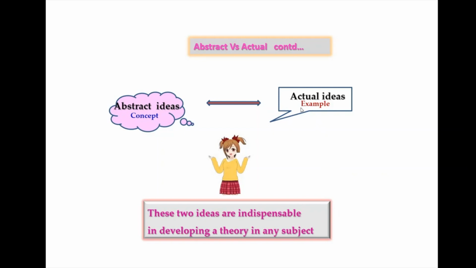The reason is, suppose we have an example, from that abstract ideas can be understood, and once the abstract ideas are understood, then further examples can be given, and by studying those examples we can have some more abstract ideas, and for that again examples can be given, and the process continues. So these two are indispensable in developing a theory in any subject.